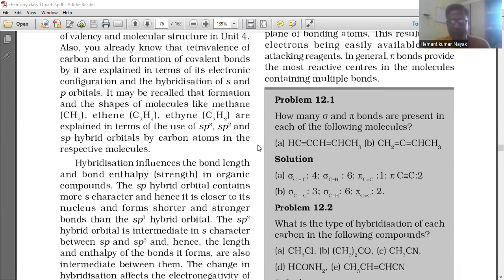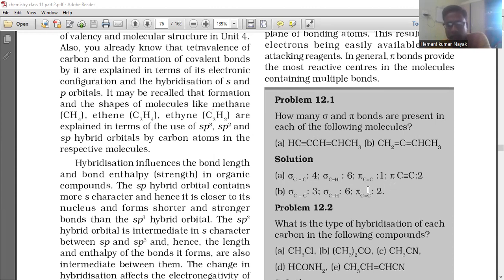Every single bond has one sigma bond, every double bond has one sigma and one pi, and the triple bond has one sigma and two pi. So for carbon there are 4 sigma bonds, carbon-hydrogen is a sigma bond, and a carbon double bond has 1 sigma bond.